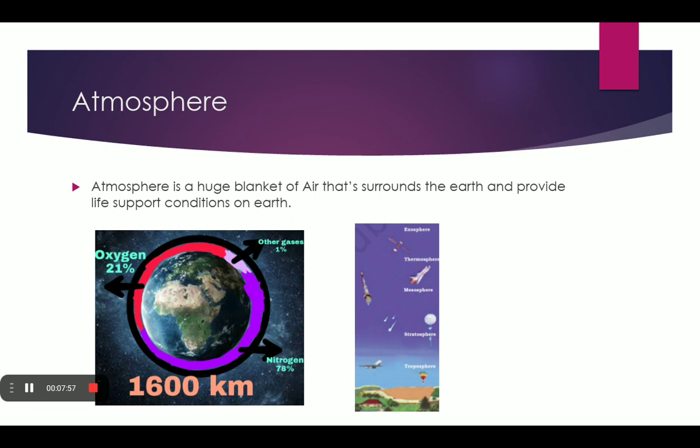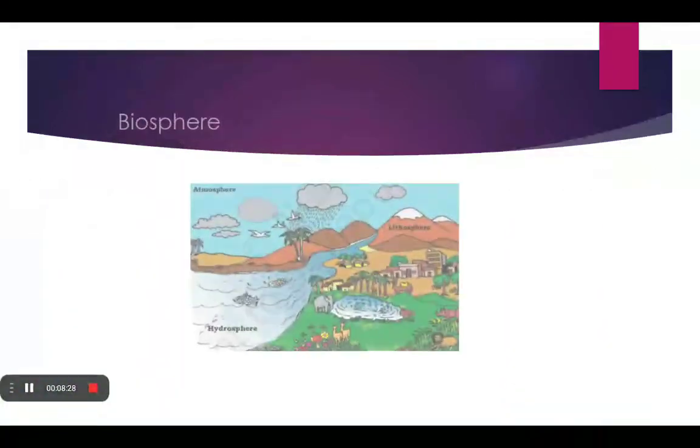In it we have 21% oxygen, 78% nitrogen, and 1% other gases like carbon dioxide and more. As we all know, there are also layers of the atmosphere. As you can see in the second picture, there are many written. So let's move on now.